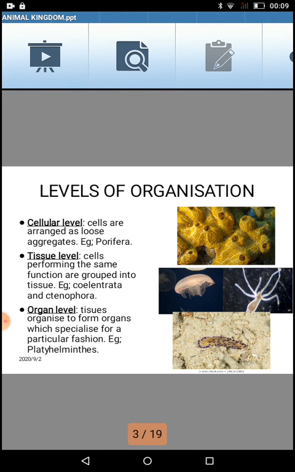Organ level means tissues organized to form organs which specialize for a particular function. Here in case of organ level, in Platyhelminthes we have an example of planaria. We have an example of liver fluke. These are organisms which have organs.